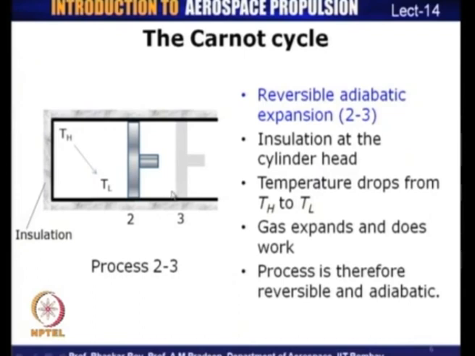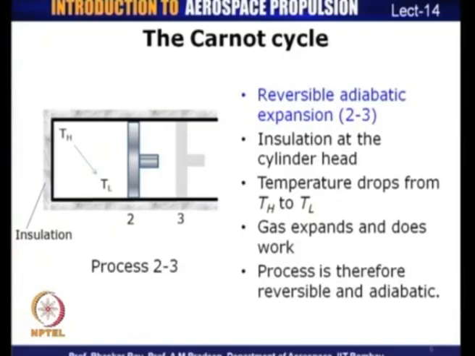So, during this reversible adiabatic expansion process from state 2 to state 3, the piston moves from the position which was at state 2 to a new position at state 3. Because it is an expansion process, the volume has to increase. As this happens, the temperature within the cylinder drops from temperature T_H to a temperature T_L, and so the gas expands, and as we have seen, expanding gas does work on the movable boundary, and so there is a PdV work during this process.